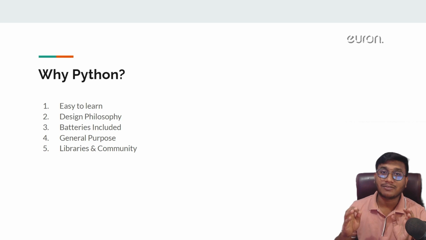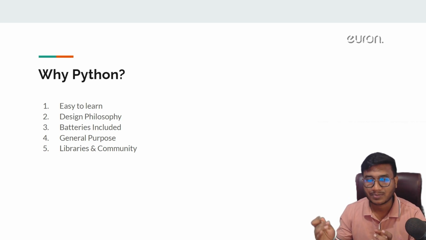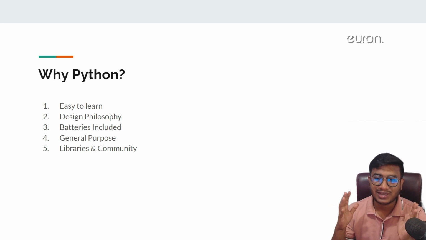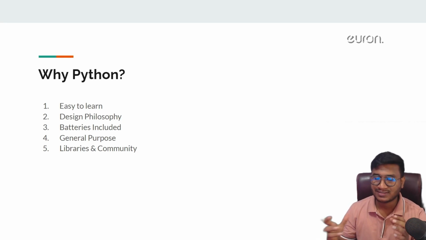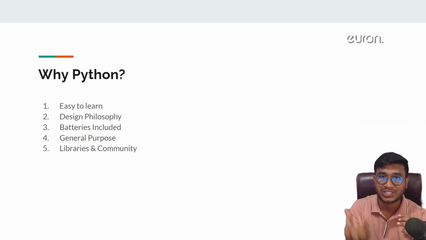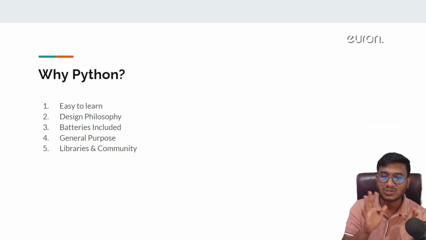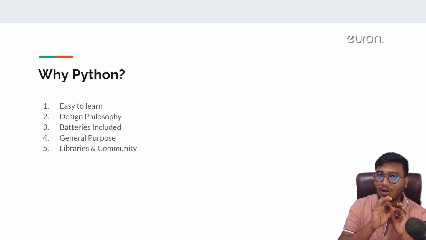And the fifth very important point I have mentioned here is libraries and community support. So Python has so many libraries, guys, so many pre-built libraries, different libraries for different domains. Let's say you want to work with machine learning. In machine learning, there are so many libraries, already predefined. You can install that particular library and use its functionality for machine learning tasks. It has thousands of libraries, guys. You can use them for all domains.